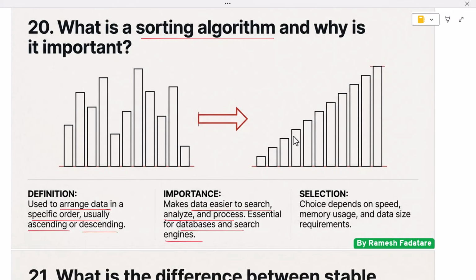Different sorting algorithms are designed for different use cases. Some focus on speed, while others focus on memory usage or simplicity. Choosing the right sorting algorithm depends on data size and application requirements. Interviewers ask this question to test whether candidates understand the role of sorting in problem solving and performance optimization.